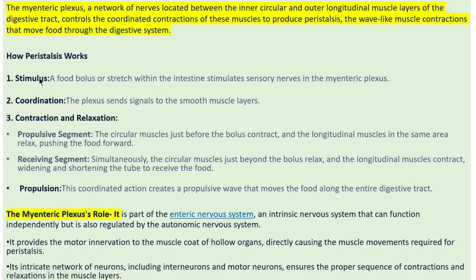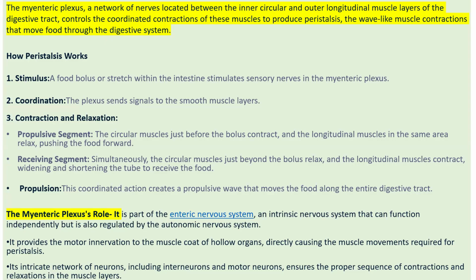So no need to confuse it with the myenteric plexus. The myenteric plexus is a network of nerves located between the inner circular and outer longitudinal muscle layers of the digestive tract. It controls the coordination of these muscles to produce peristaltic movement, the wave-like muscle contraction that helps the food move through the digestive system.